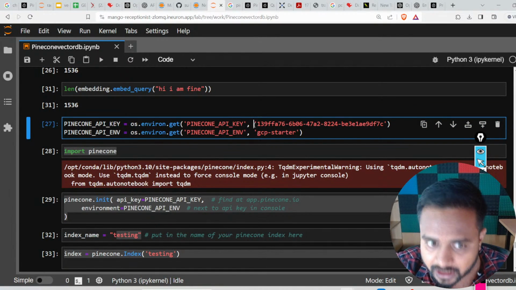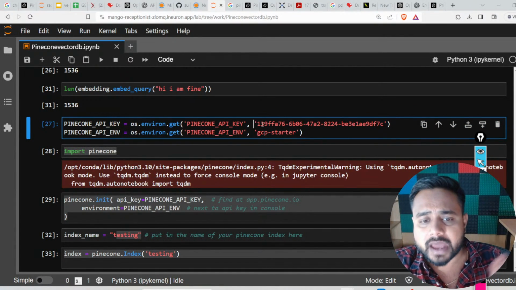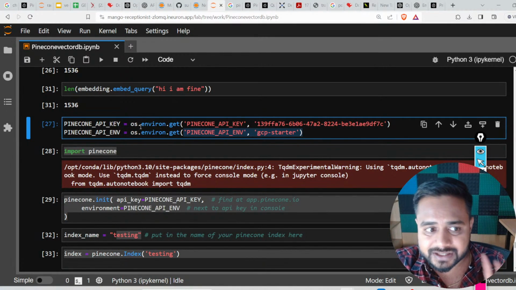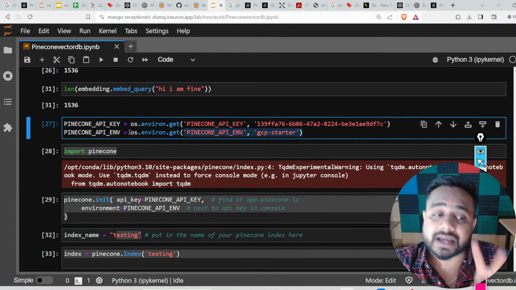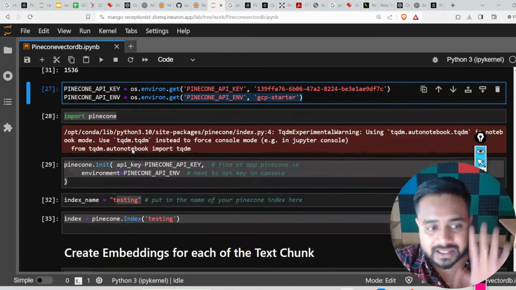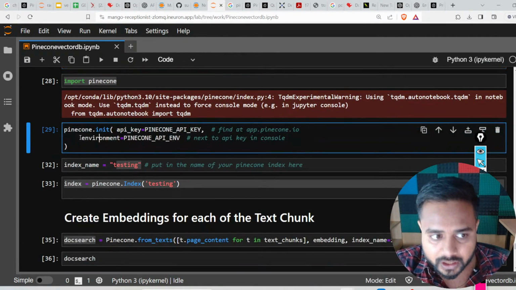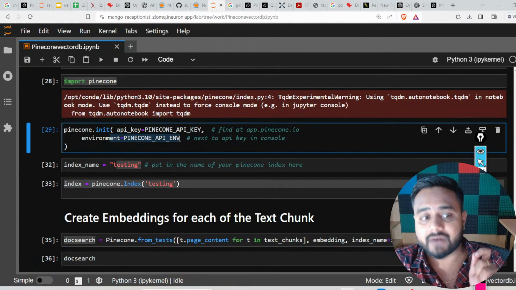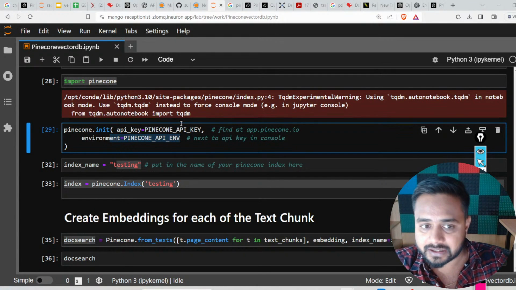So here I have set the Pinecone API key and Pinecone API environment. I have to set two things: the first is the Pinecone API key and the second is the Pinecone API environment. After that you can see over here I'm going to call Pinecone init. Here I'm going to pass this Pinecone API key and Pinecone API environment, right? I have initialized it, that's it.